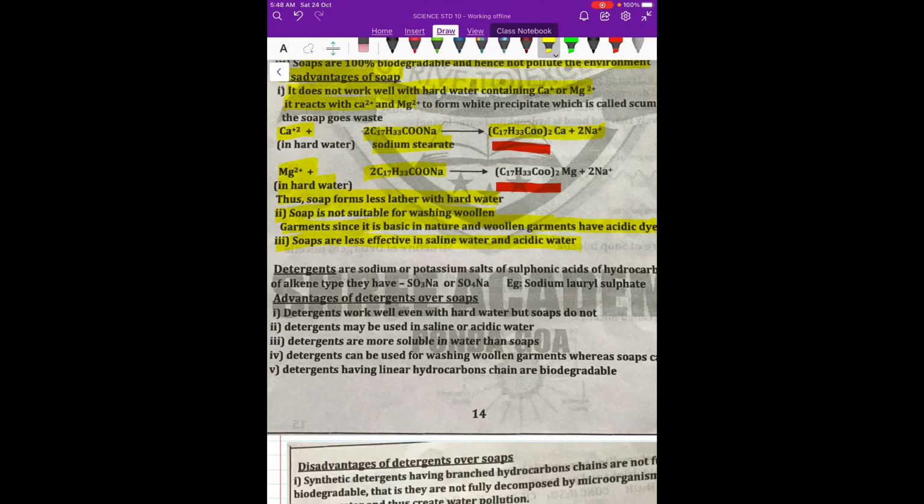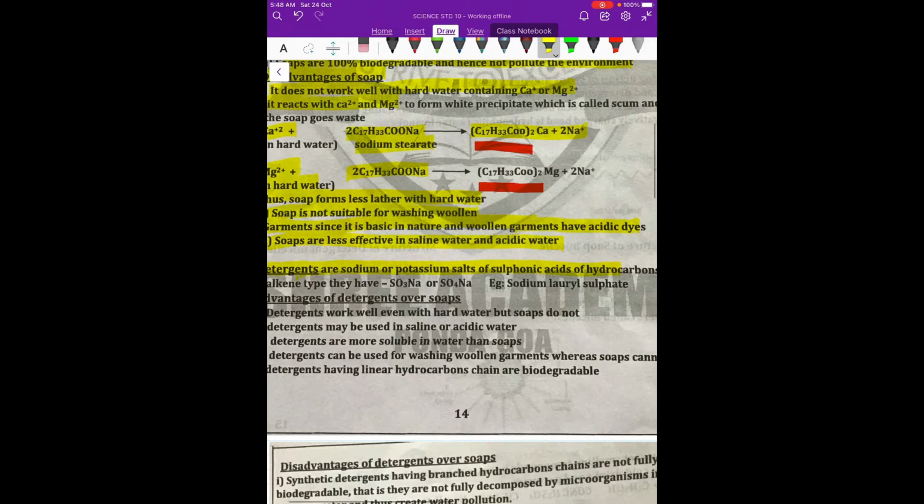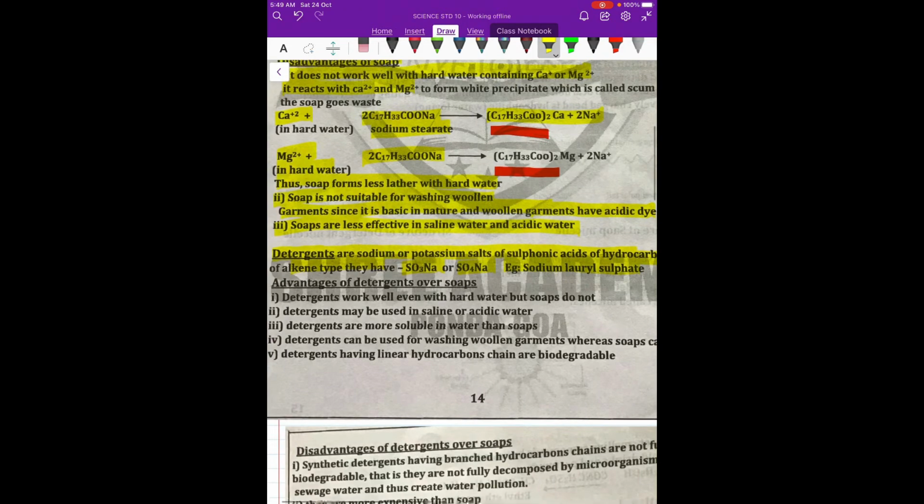So what is the meaning of detergents? Detergents are the sodium and potassium salts of sulfonic acids of hydrocarbon alkenes. So what do they have? They have this SO3Na or SO4Na group. Because of this, the character changes and it becomes more effective for cleaning. What is the example? Sodium lauryl sulfate.